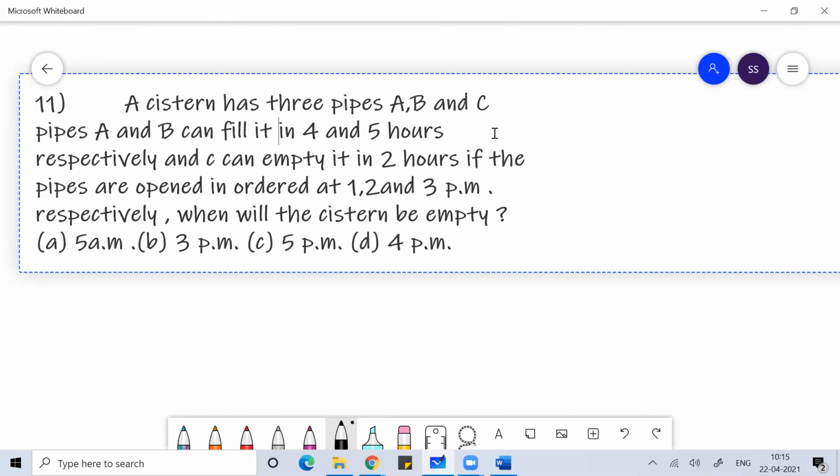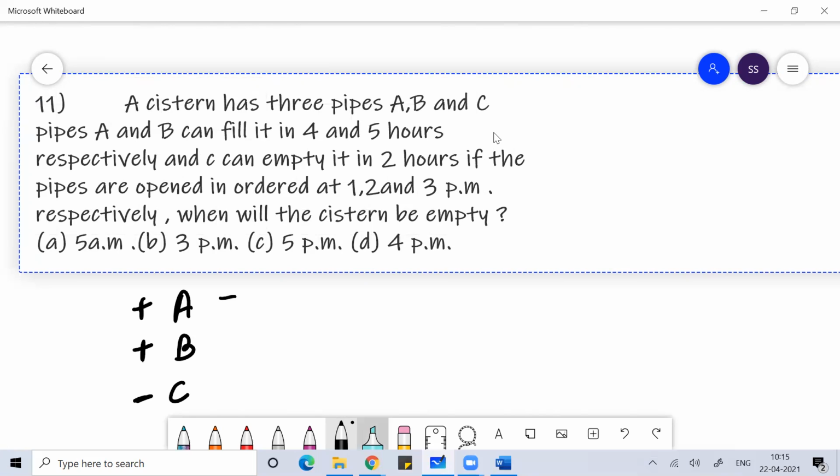So a system is a beaker which is connected by 3 pipes, A, B, and C. A and B are doing positive work, and C is doing negative work.